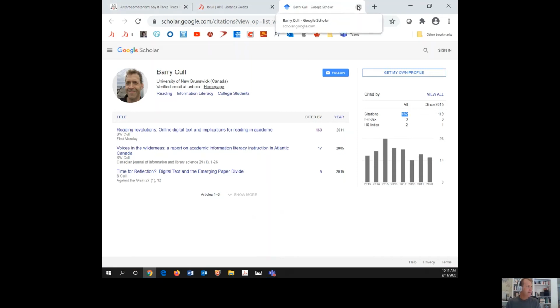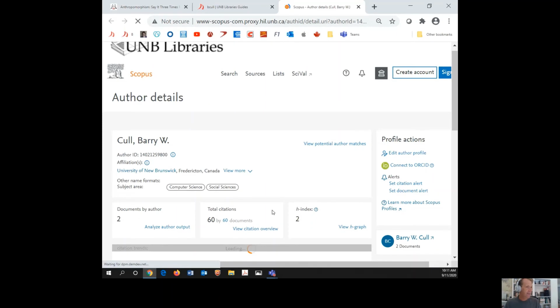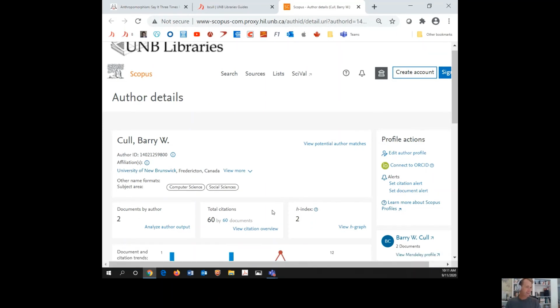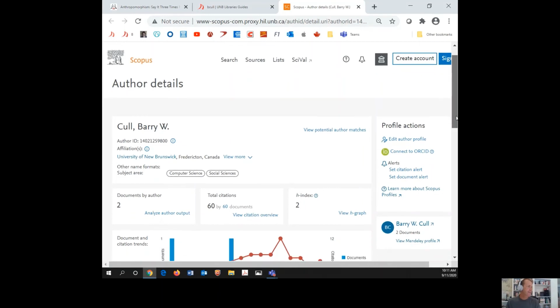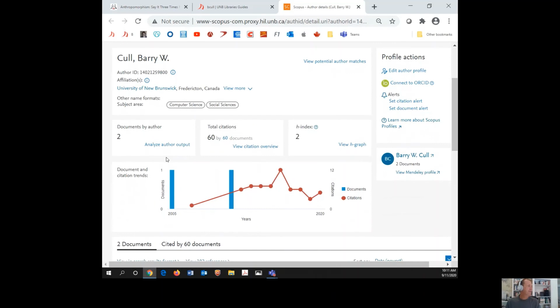Kind of neat. If you go over to Scopus, it's a database like the sociology databases, but it covers all subject areas, and it's particularly good in the natural sciences and applied sciences. In this case, it's found 2 of my 4 or 5 articles, but it has found my 2 most cited ones. But look here, it is saying that, Barry, you have only been cited by other authors 60 times.